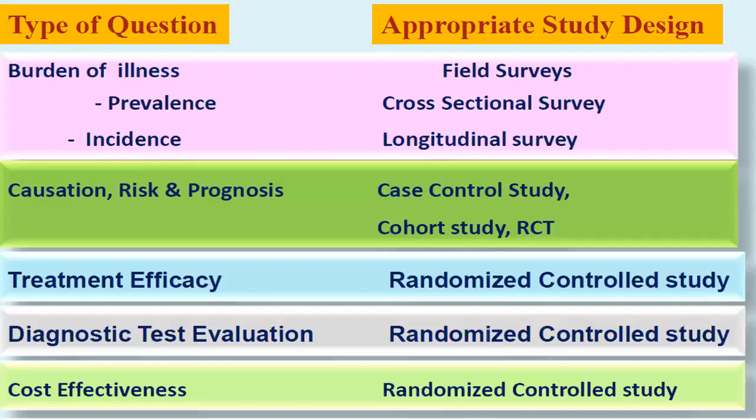And lastly, it depends upon the type of question. Whether you want to calculate burden of the disease, a field trial. Whether you just want to calculate prevalence, a cross-sectional study. Whether you want to calculate incidence, it is a longitudinal study. Whether you want to establish causation, it is better done with the cohort and the RCT. Risk assessment and prognosis can be answered a little by the case control study. Treatment efficacy is done in a randomized controlled trial.